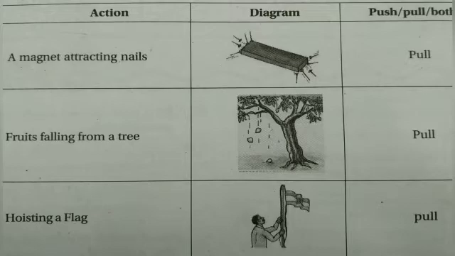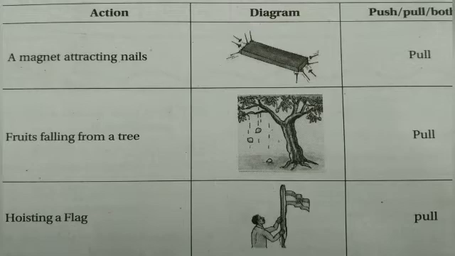The next one is fruits falling from a tree. While fruits are falling from a tree, what kind of force is acting? It is gravitational pull. Gravity acts on all objects which are on the earth, which are in the atmosphere.